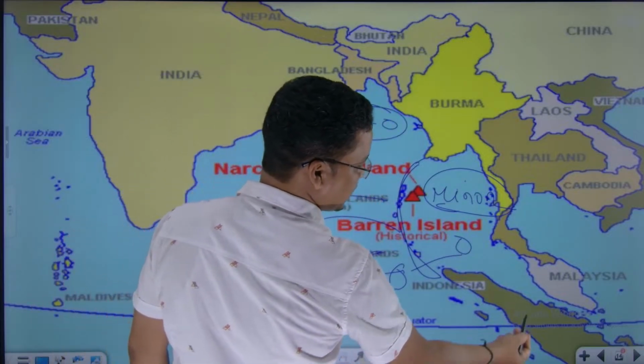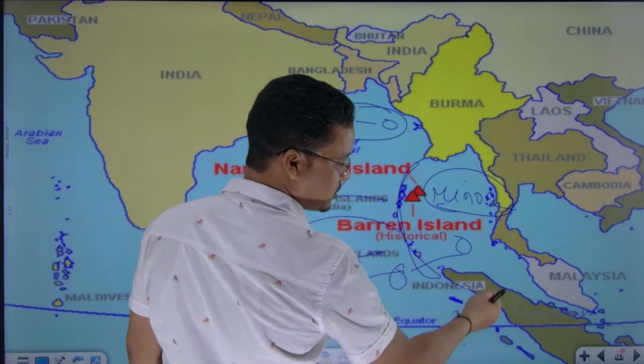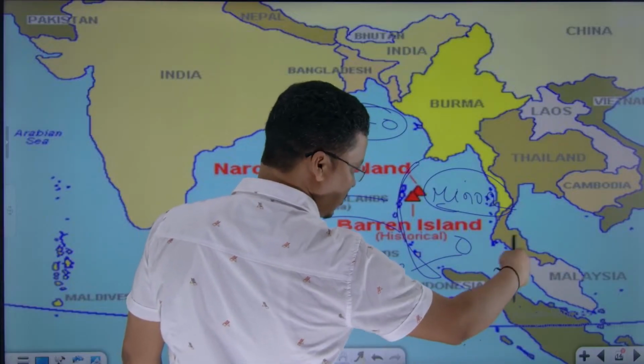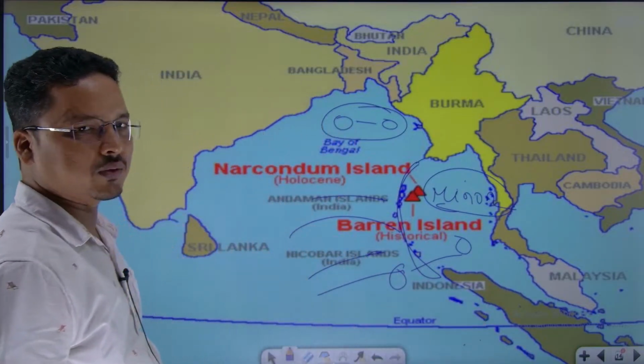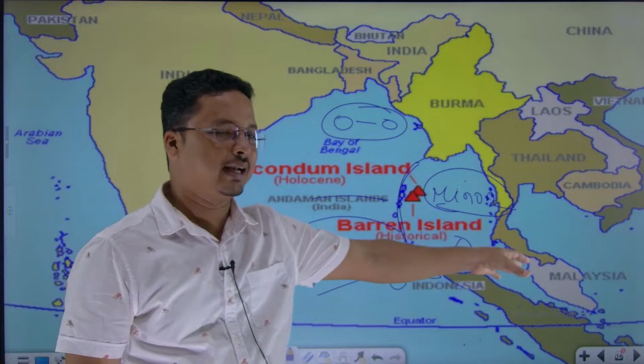Here you can say oceanic continental as well, in some region. But this region also I would not say continental, I would say oceanic, oceanic, because small islands are there.